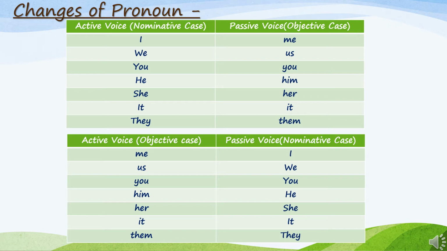Now we see the second table. If the pronoun is given in the objective case in the active voice sentence, and you want to make that pronoun the subject of the sentence in passive voice, then we use this table to change the pronoun from its objective case to its nominative case. In this case, me becomes I, us becomes we, you becomes you, him becomes he, her becomes she, it becomes it, and them becomes they. So this is the table of changing of pronoun.